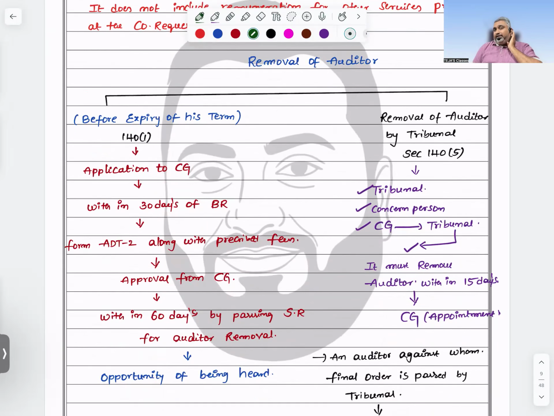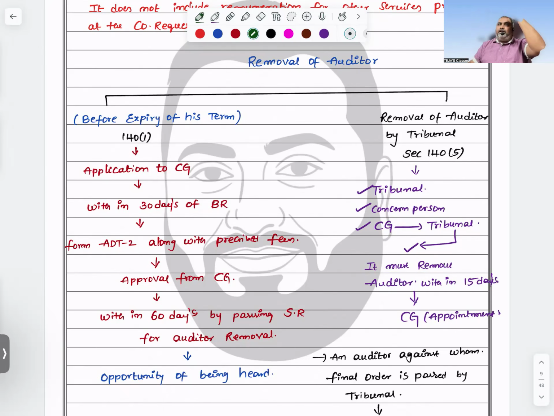Next, sir, can I remove the auditor? Absolutely, but there are certain conditions. Before expiry of his term, if you want to remove the auditor, removal is not a small process. You need to make an application to the central government first, giving clarification and reasons. If the central government is satisfied, then within 30 days of the board resolution passed by the company, they make an application in form number what?